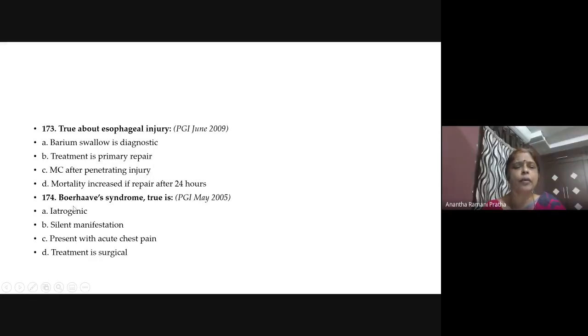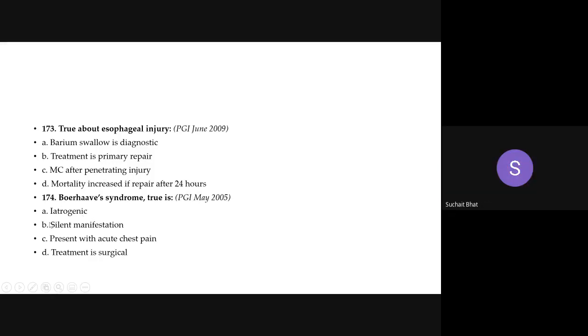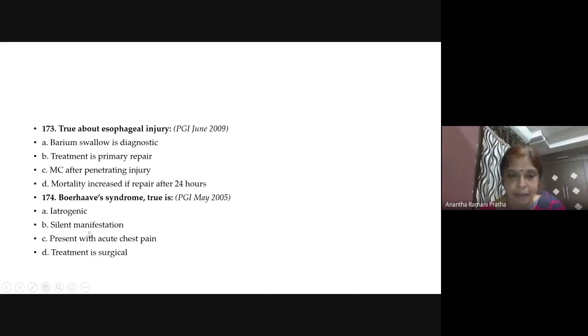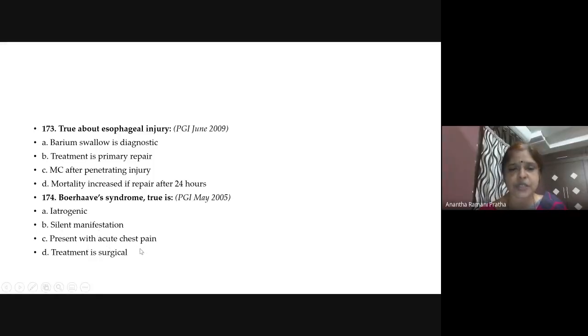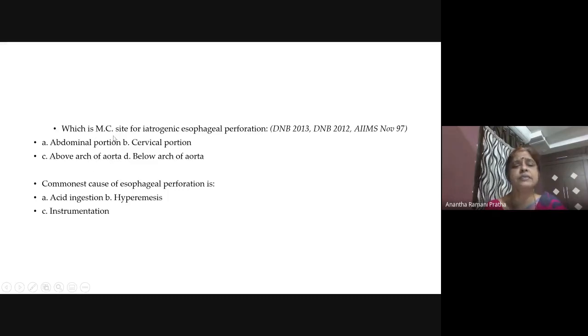Next, Boerhaave syndrome. Is it iatrogenic, meaning caused during treatment by the treating doctor, or spontaneous? Spontaneous. So this is wrong. Is it a silent manifestation? The patient is in severe pain, so this is wrong. Presents with acute chest pain, yes. Treatment is surgical. So A, C, D, right? Next: which is the most common site for iatrogenic esophageal perforation?